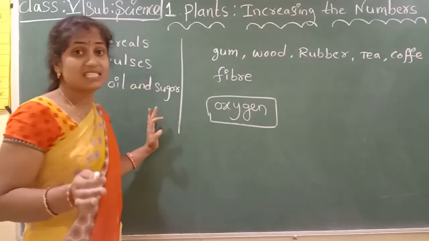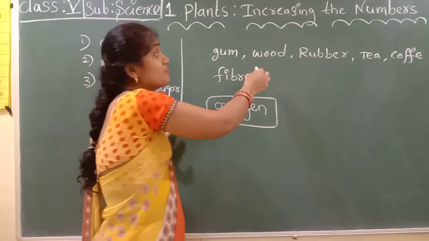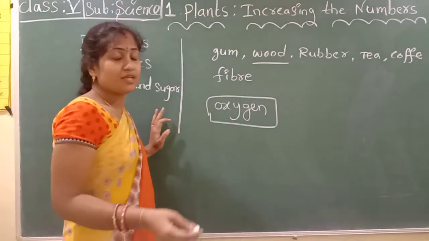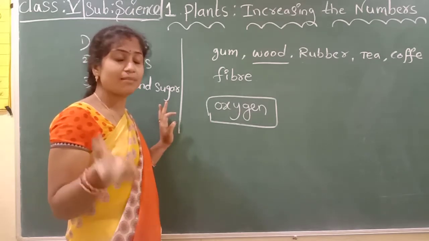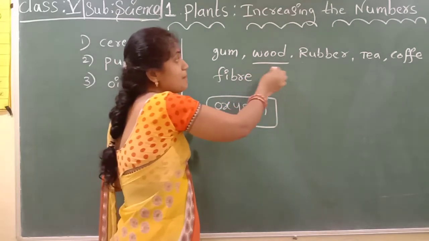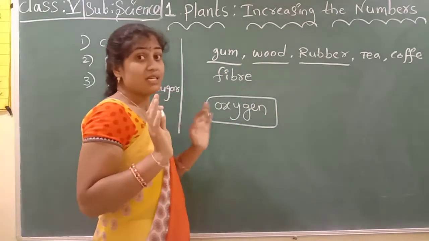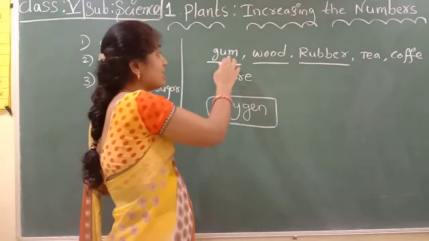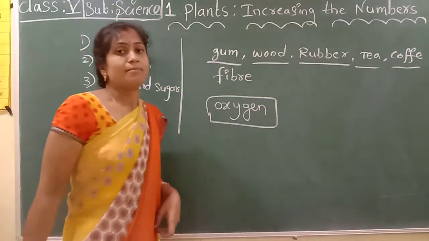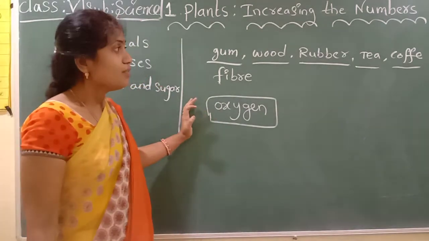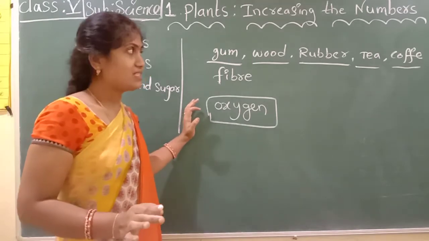Plants give us so many things, food items and different types of items. In our home we have much furniture. How can we get the furniture? Plants only give that furniture. We also get rubber and gum, and some plant stems give us gum. Next fiber, tea, coffee. These all come from plants only. Very important. Many products we get from plants only.